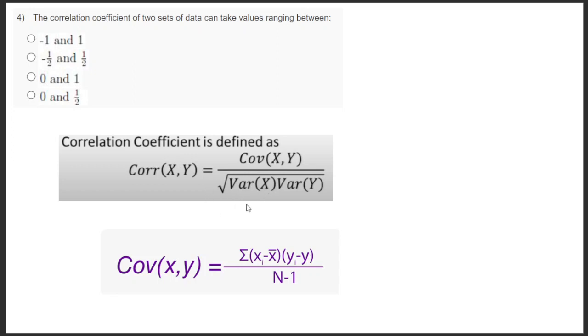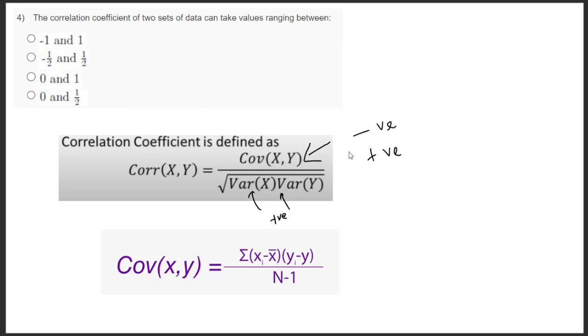Here, as we know, the variance of x and the variance of y are both positive quantities because they are squares. They are always positive. So the sign of the values depends on the covariance. And if you see in this, covariance can be negative, and can also be positive.